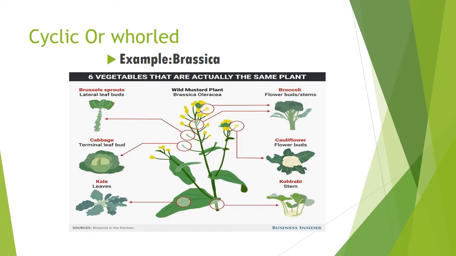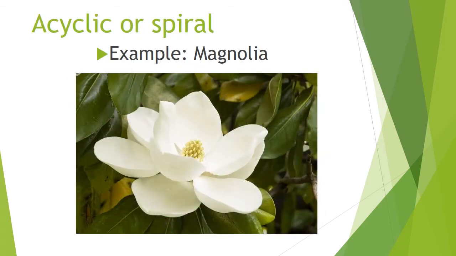Okay, so underline it in your book. Then acyclic or spiral. Cyclic we know already. What is cyclic? That is around. Okay, one stage is converted to the next stage. First stage, second stage, third stage, fourth stage, then again it comes to the first stage. That is cyclic. Okay, in your cycle, while you ride, the tire will be rolling.